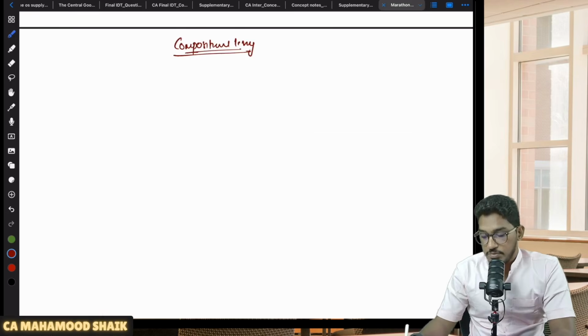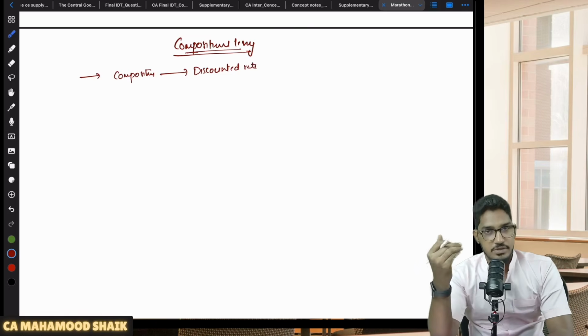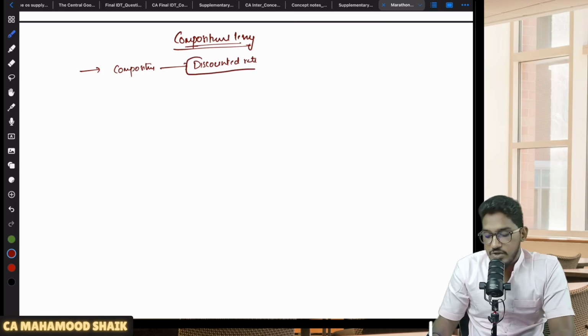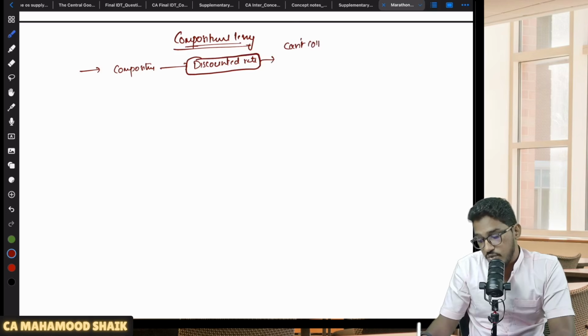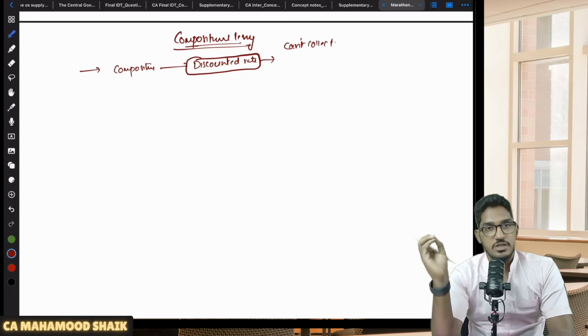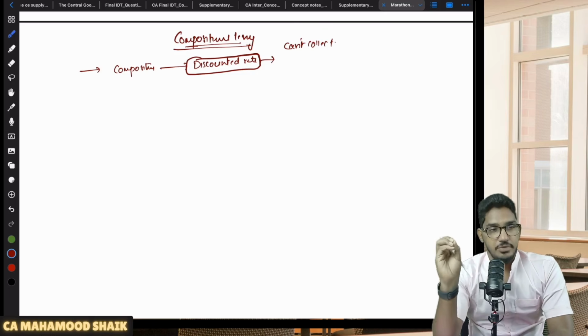Now, before I go into that composition scheme discussion, I wanted to tell you a few certain things in case of a composition dealer. Number one, if you are a composition dealer, if you have opted for the composition scheme, you will be permitted to pay the GST at a discounted rate, like 1%, 5%, 6%. And that GST which you are required to pay under the composition scheme, you can't collect it from your customers. You cannot collect that GST amount, whatever discounted rate of GST you are required to pay. You have to pay it from your own pocket.